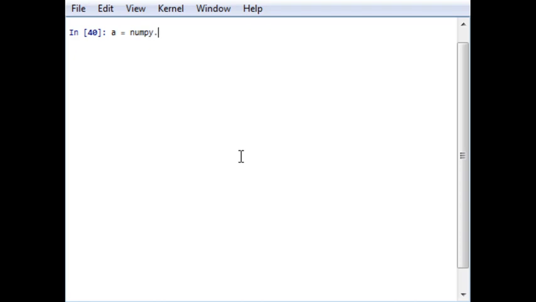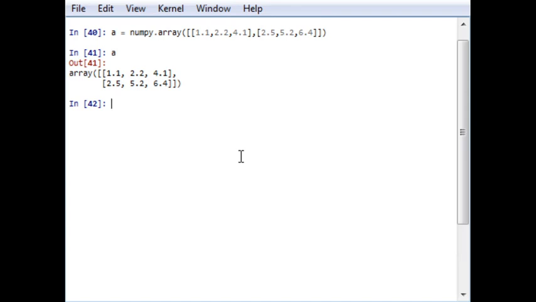numpy.array. I am creating a 2D array of float type: 1.1, 2.2, 4.1, close it, comma, another dimension 2.5, 5.2, 6.4. It's random values, just an example. So when you look at its representation, it will be this type of array.